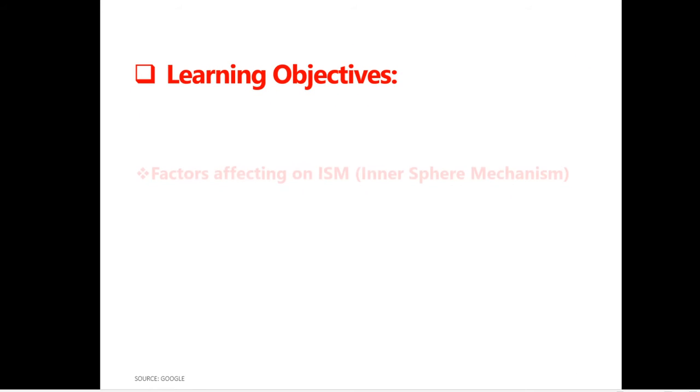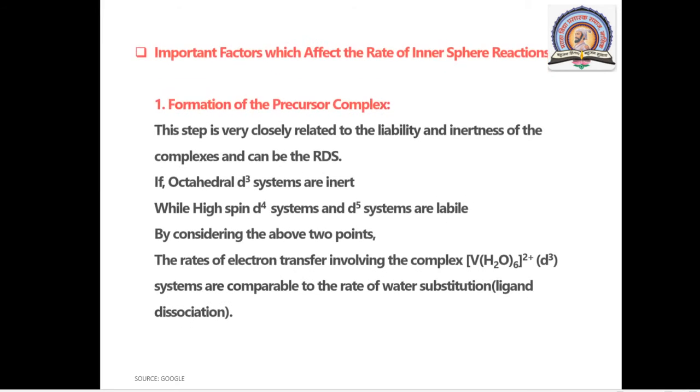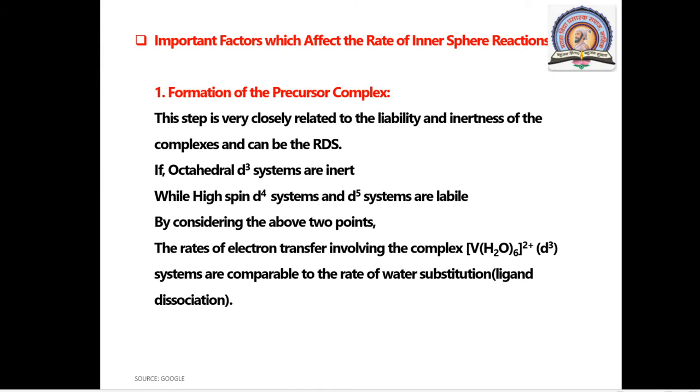The learning objective for today's lecture is factors affecting the inner sphere mechanism. At the end of today's lecture, you will be able to understand which factors affect the inner sphere mechanism. Basically there are four factors. Let's start one by one. The first factor is formation of the precursor complex.